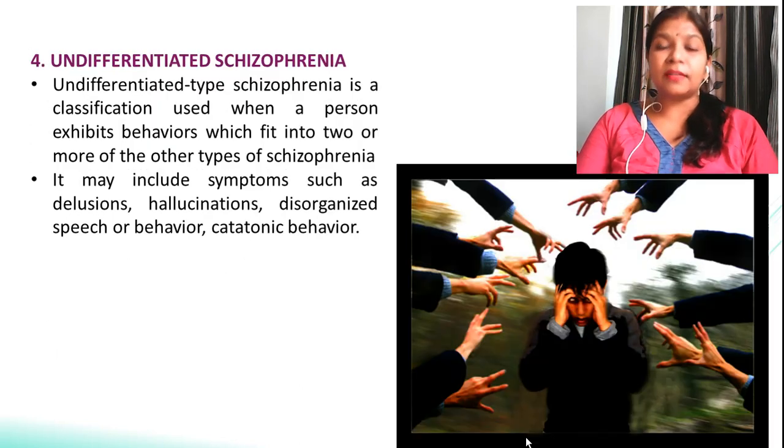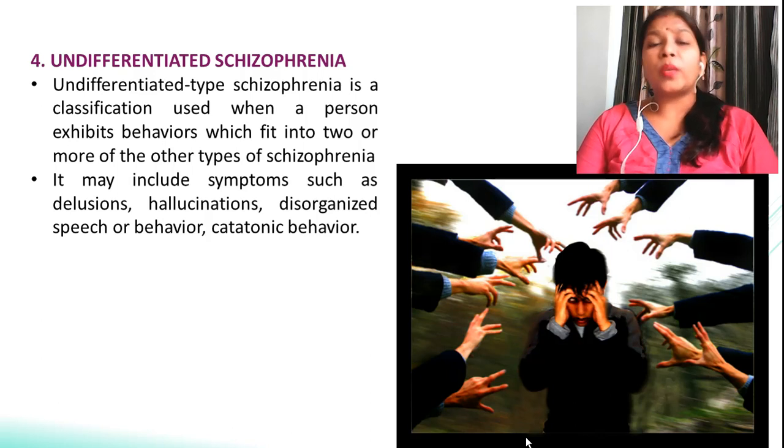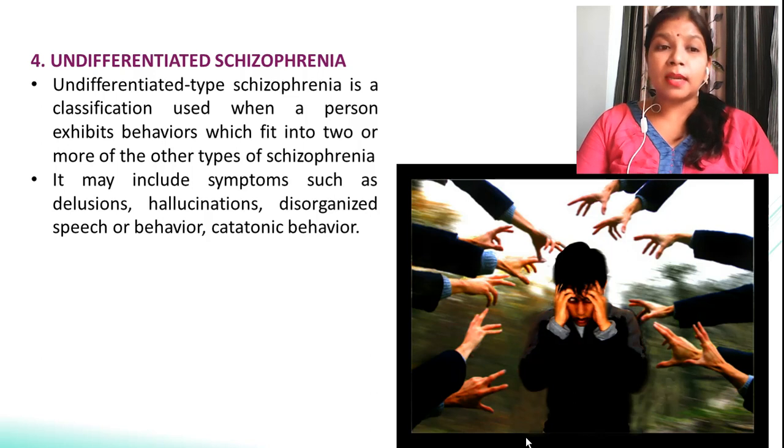Next is the undifferentiated schizophrenia. This type of schizophrenia is a classification used when a person exhibits behavior which does not fit any of the other types of schizophrenia. The symptoms may be delusions or hallucinations, disorganized speech, behavior, or catatonic behavior also.